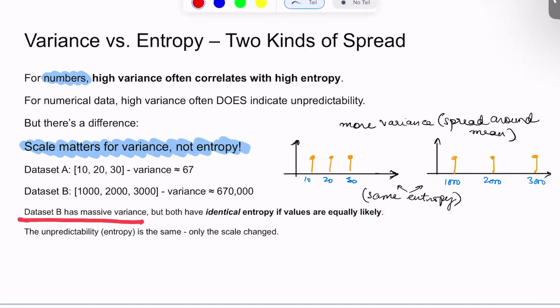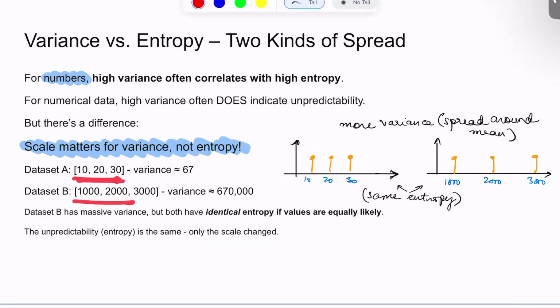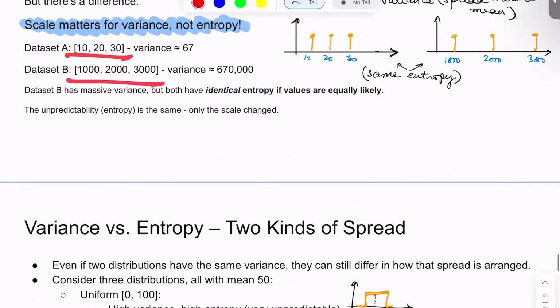So data set B has massive variance, but identical entropy if the values are equally likely. In this case, the unpredictability or the information content in the distribution is the same. So it's invariant to scale: if you multiply these numerical values with anything, the entropy is still going to be the same, but the variance might explode.